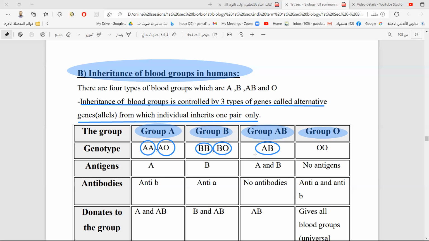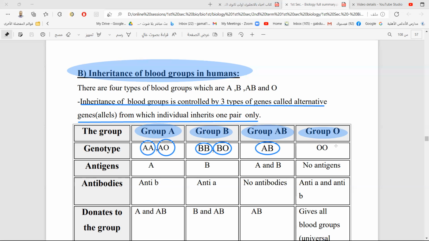It is lack of dominance. A is not dominant and B is not dominant. A is not recessive, B is not recessive. If they come together, they make a new trait, which is the AB group. In this case, we have a lack of dominance between the A and B genes.